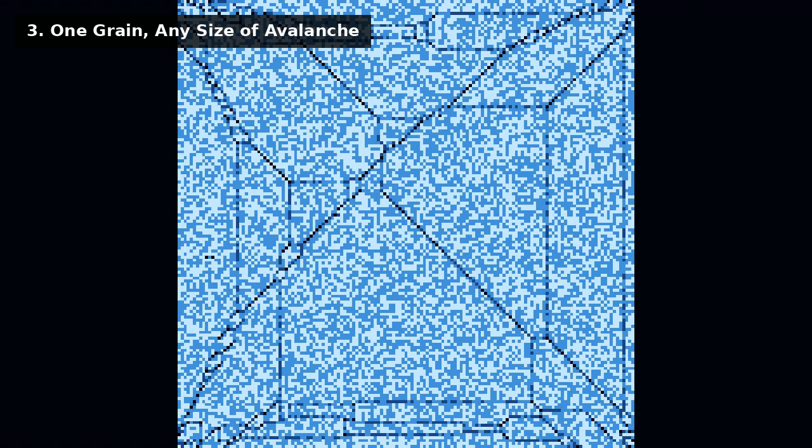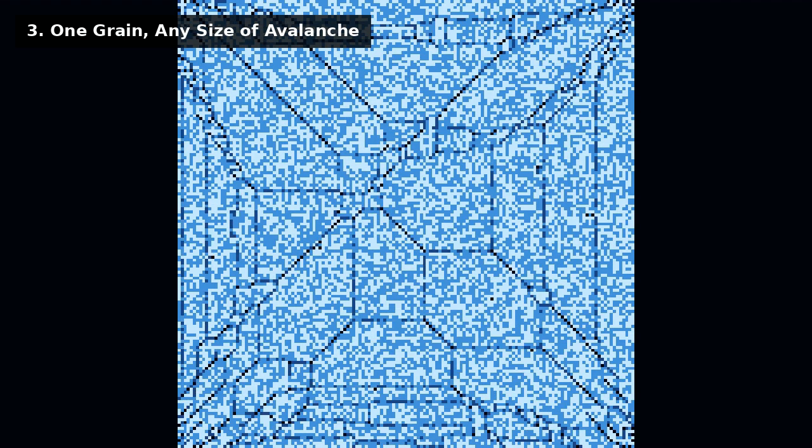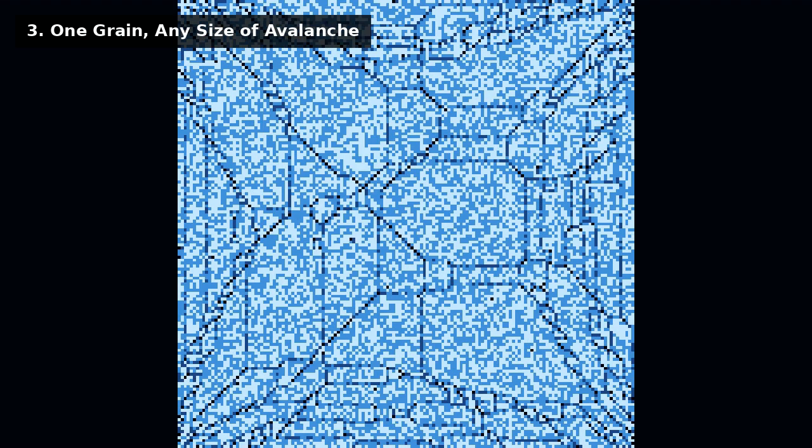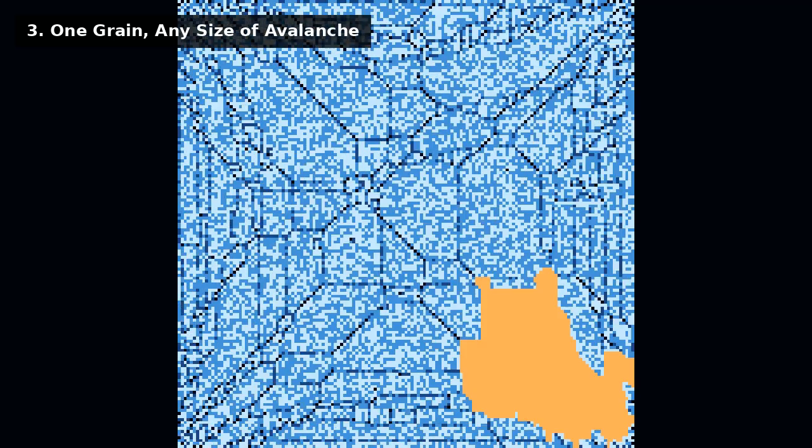Sometimes the grain does nothing. Sometimes a small patch slides. Sometimes the whole grid cascades. Same grain, wildly different results.